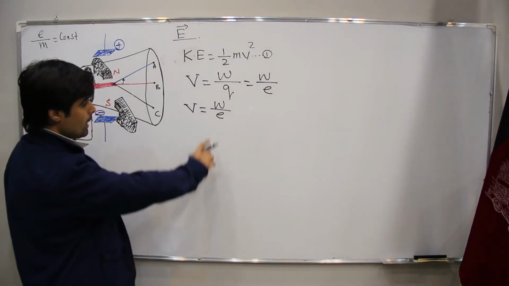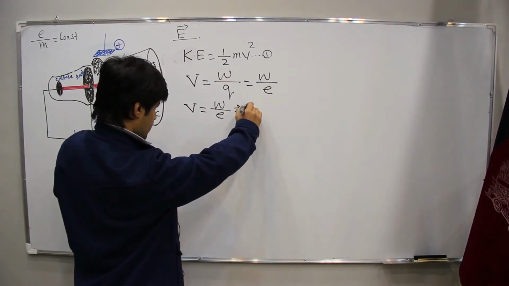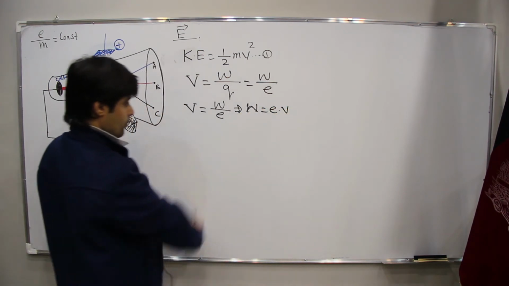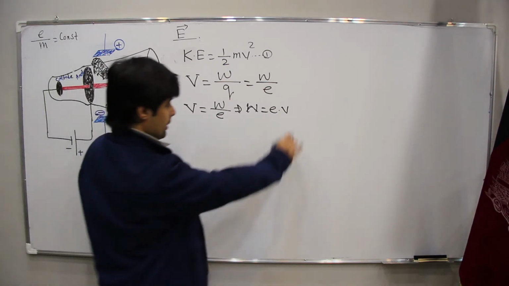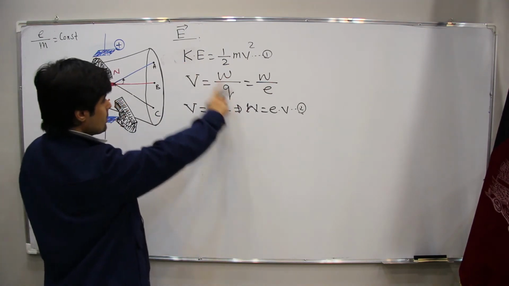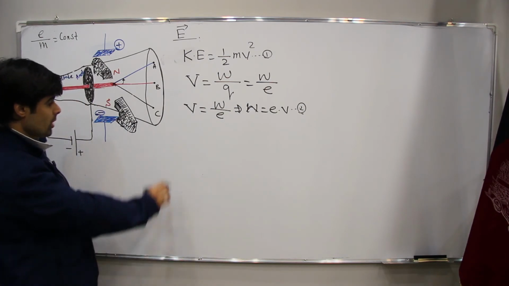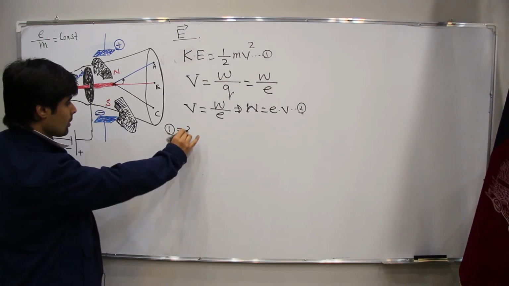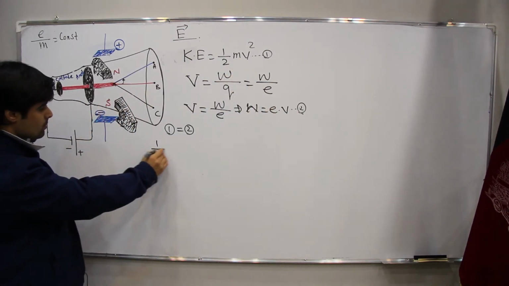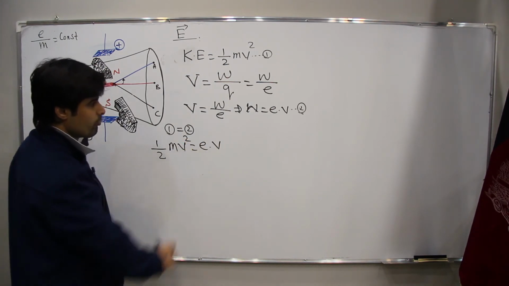Yes. Now, by equating two sides, we will have work done, EV, which is potential energy. By equating this side and this side, this is also energy, this is also energy. By equating these two equations, the other side will be the same. It means 1/2 mv² is equal to EV.